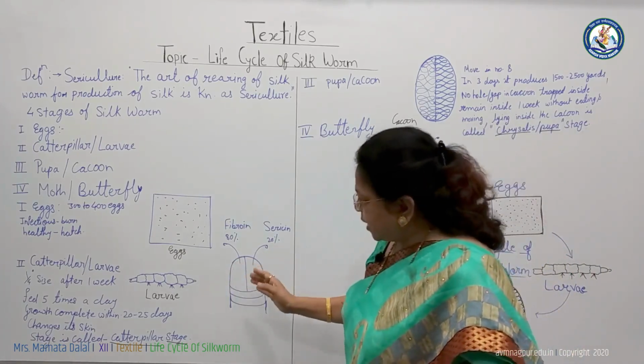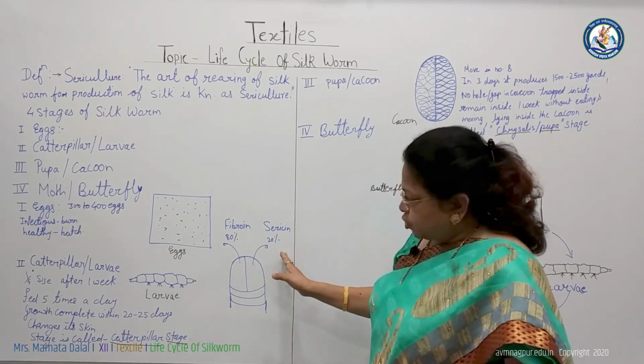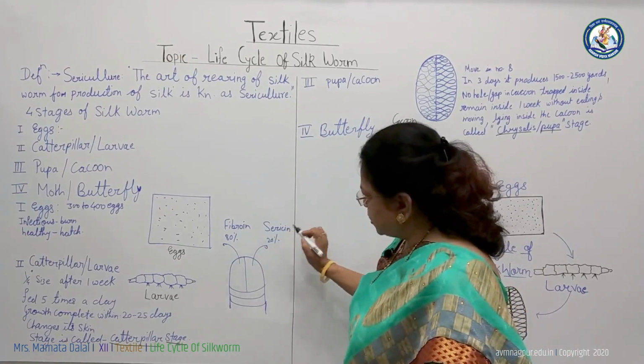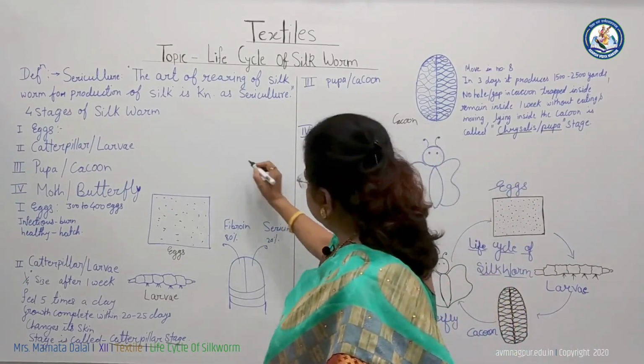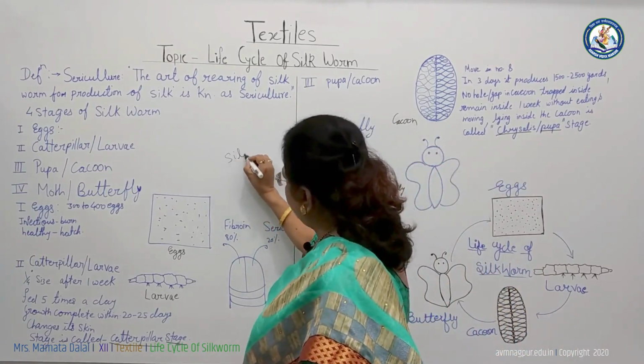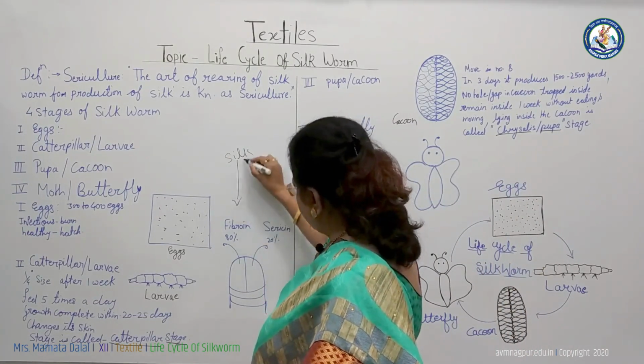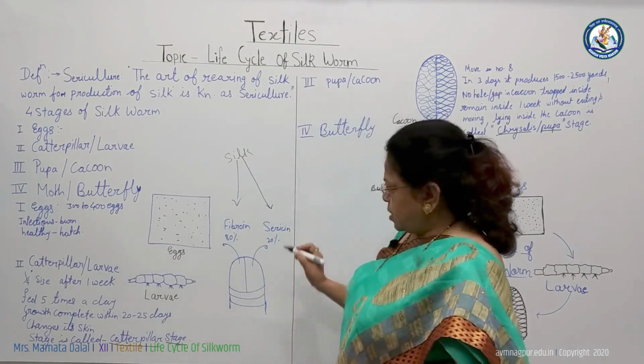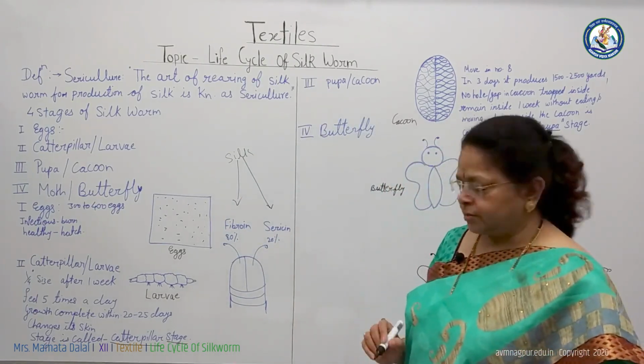This larva secretes two secretions, known as fibroin and sericin. Silk is the combination of fibroin and sericin. Fibroin is a protein substance, whereas sericin is a gummy substance.